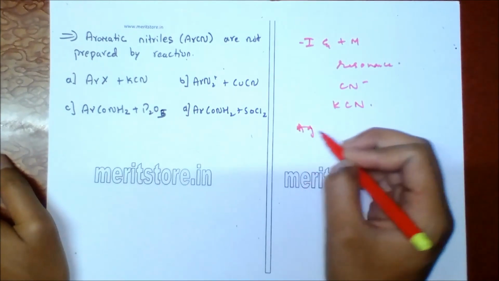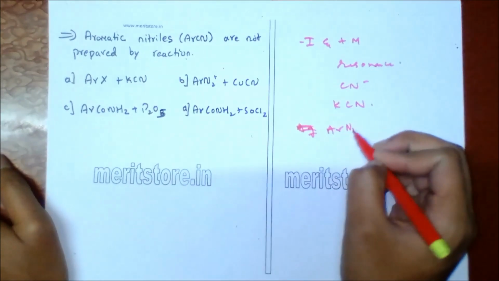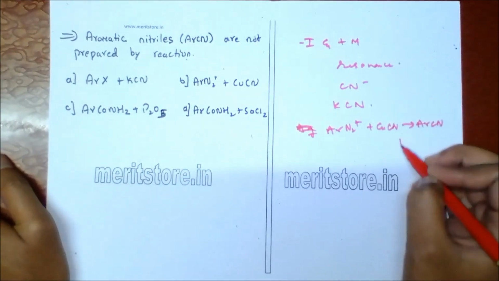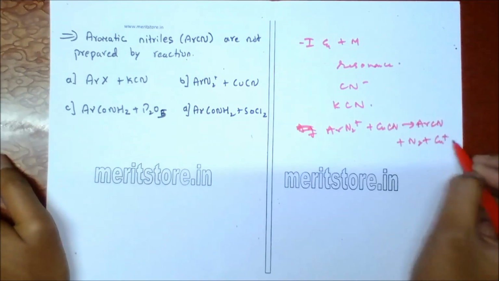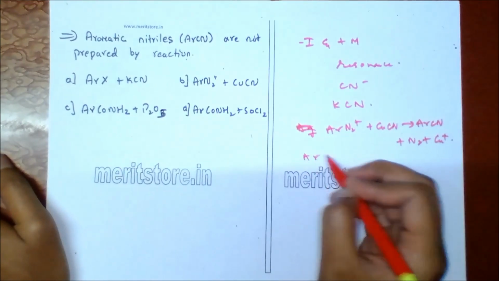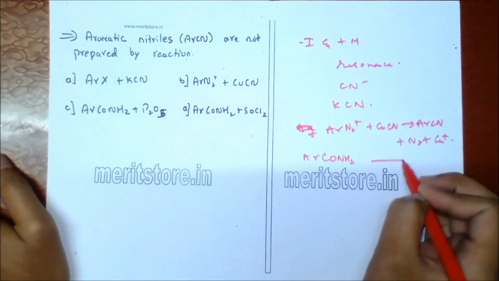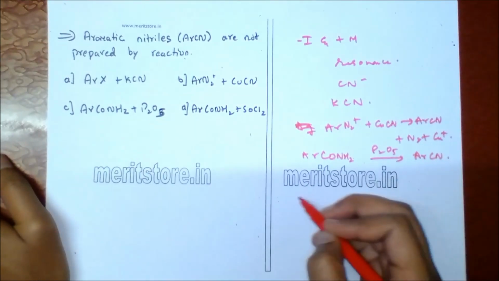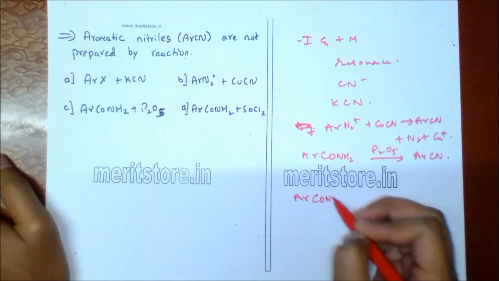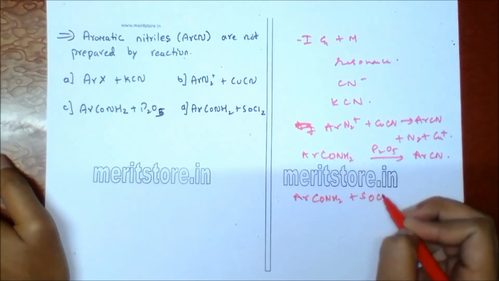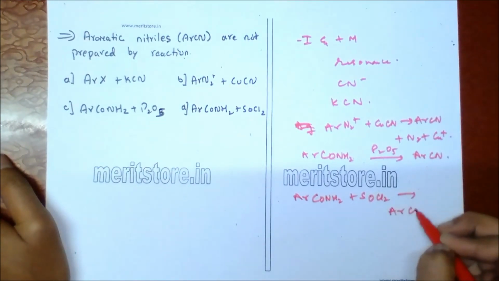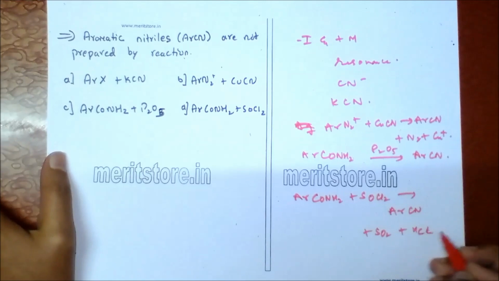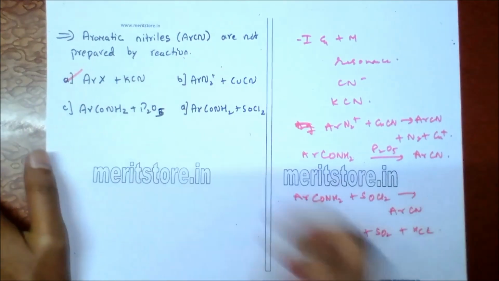So ArN2 plus CuCN will give ArCN plus N2 plus Cu plus, and ArCONH2 in presence of P2O5 will give ArCN, and ArCONH2 plus SOCl2 will give ArCN plus SO2 plus HCl. So option A is the correct answer.